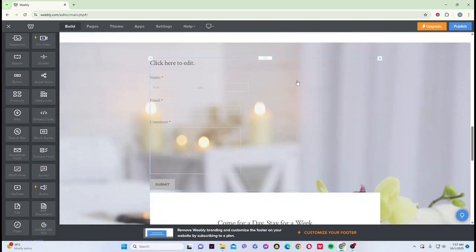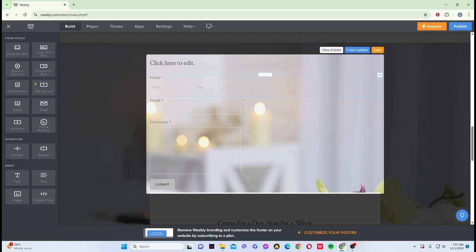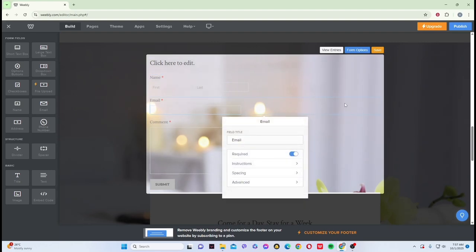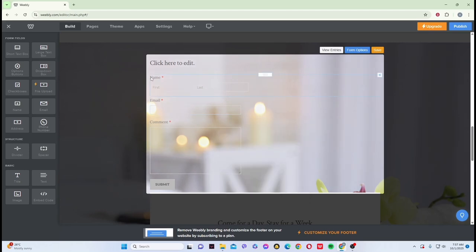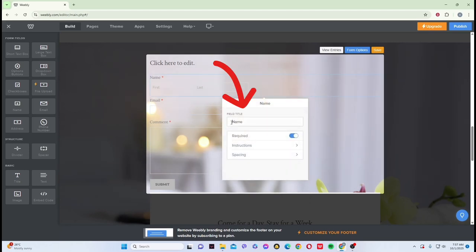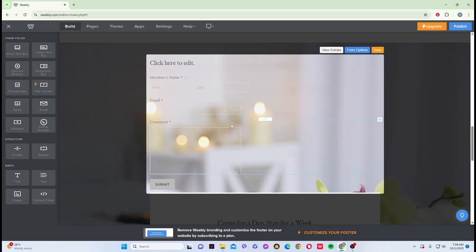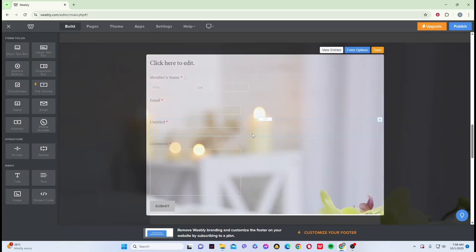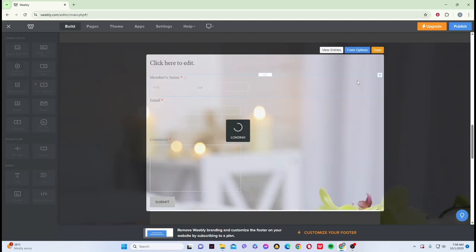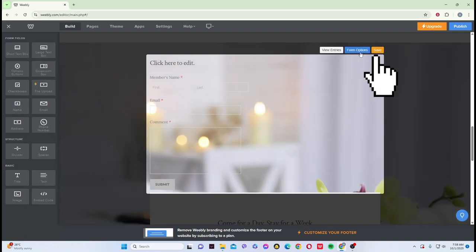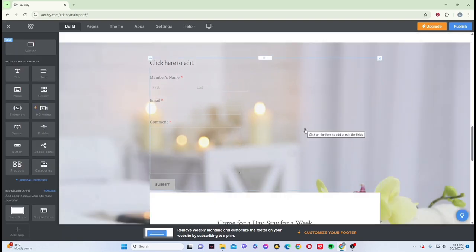Now that you have that, you can go and edit it depending on the field that you want to collect. So for example, I'm gonna change this name to member name. You can also add another field by dragging this short text box so that you have another element, or you can delete one if you'd like to. But once done, you can now hit on the save button.